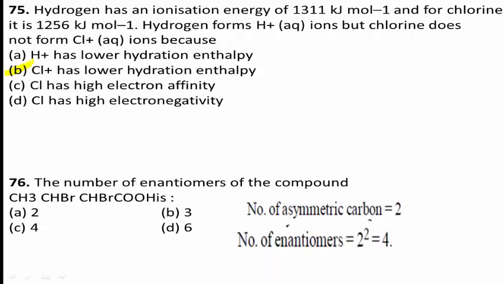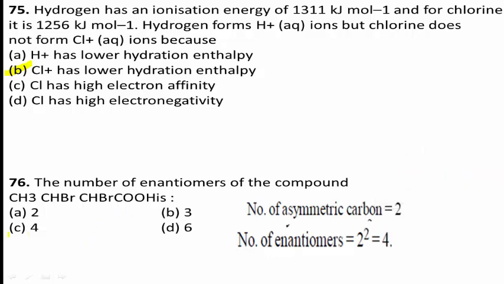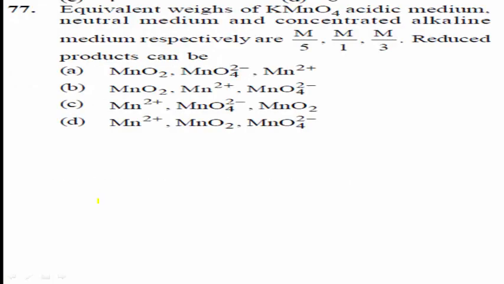Therefore, number of enantiomers equals 2 squared, equal to 4. Therefore, the correct answer for this question is option C. Option C, meaning 4, is the right answer.